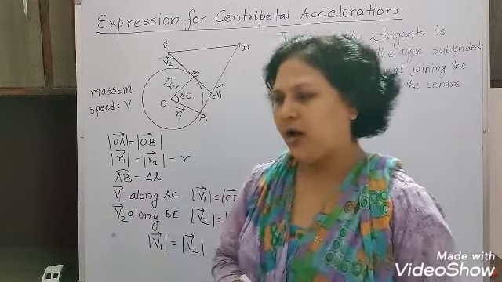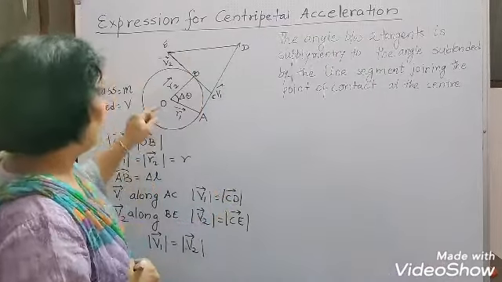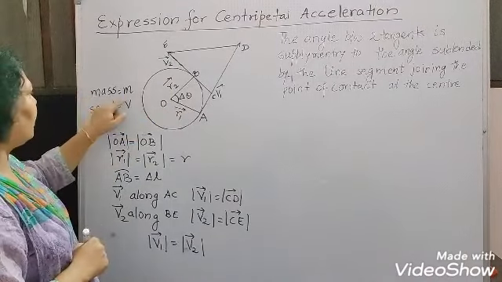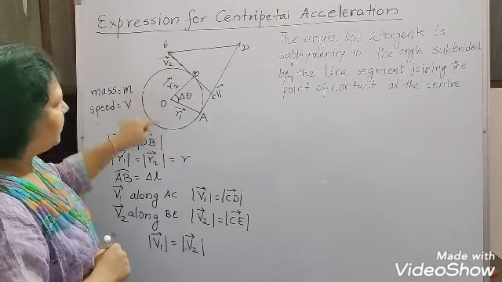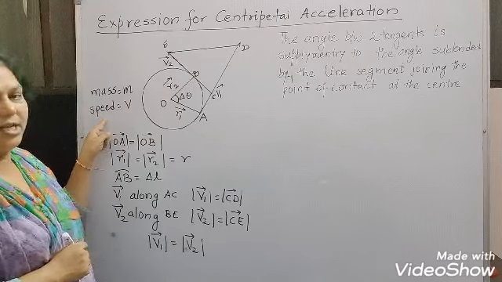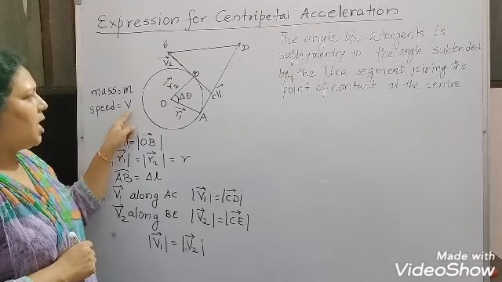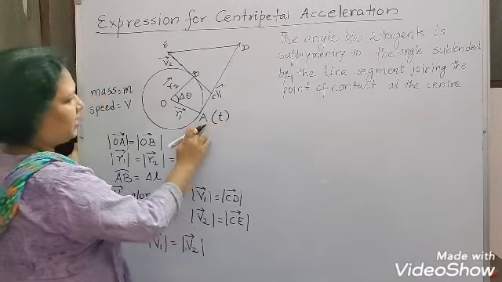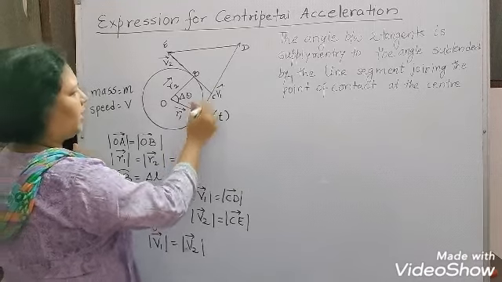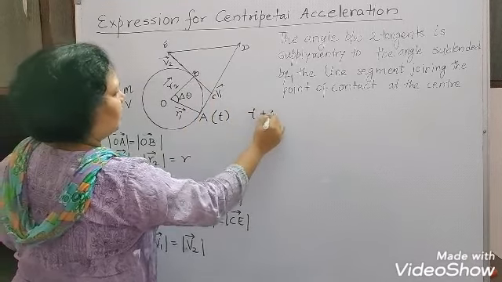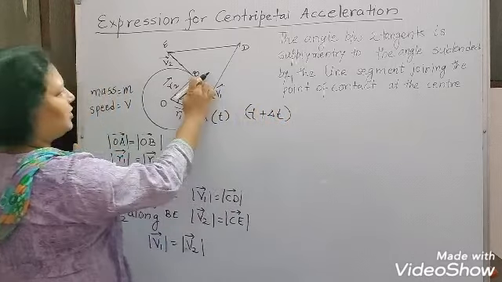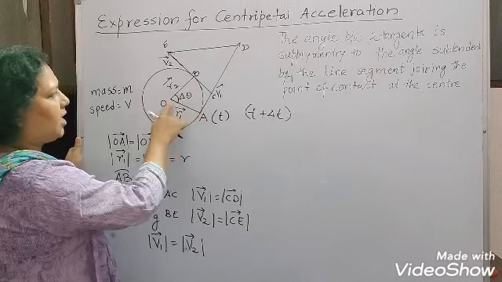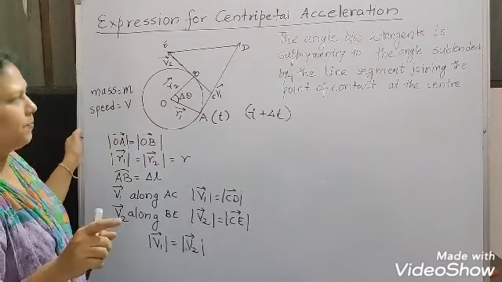For that we are considering an object, or simply a particle of mass m, moving in this circular path with constant speed v. At a time t the particle is at point A. After some time t plus del t, the particle reaches point B, subtending angle del theta at the center of the circular path.